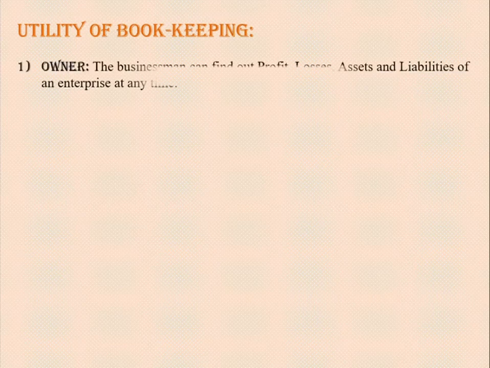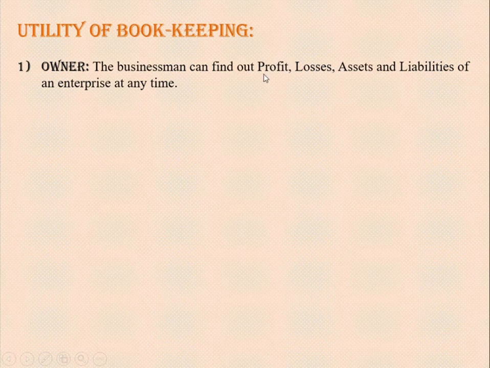Now, utility of bookkeeping. Utility of bookkeeping means the usefulness of bookkeeping. What are the uses of bookkeeping? Why do we keep these records? So the first utility is, of course, for the owner. Owner means the businessman. He can find out the profit and loss, assets and liabilities. Now don't go for assets and liabilities, I will explain later. First we'll only focus on profit and loss. We have already seen that in 9th and 10th standard also. We have to calculate profit and loss percentage-wise.